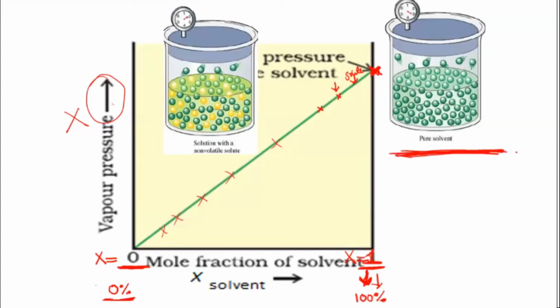When I had only the solvent particles, 100% of the vapor pressure was only because of the solvent particles. Then we added solute. When you added solute, some space was occupied by the solute. Then there will be a block. So when they get blocked here, the vapor pressure will decrease. Yes, I believe it is clear. So vapor pressure is decreasing, so you can see that the graph goes downwards, like this.